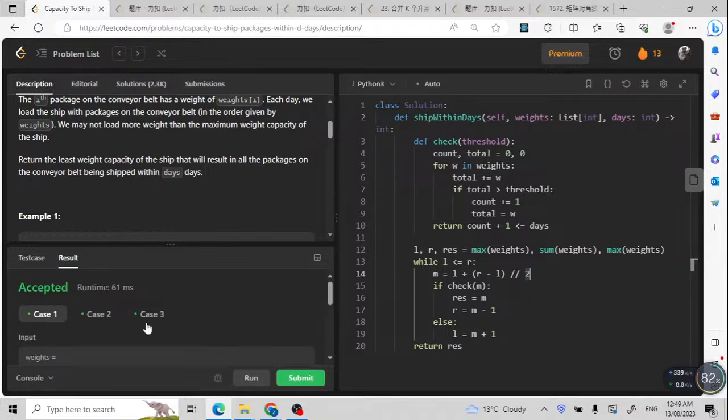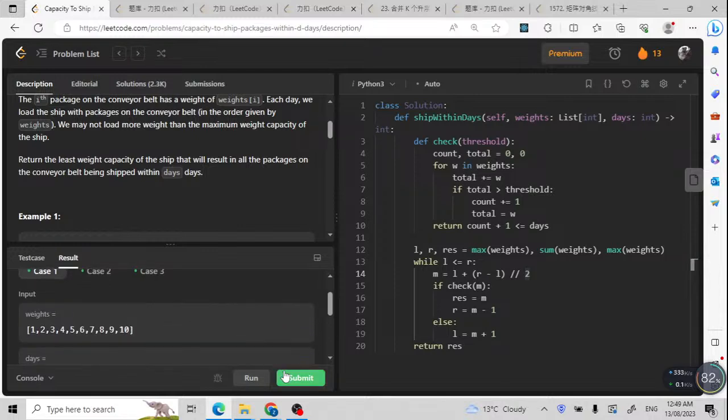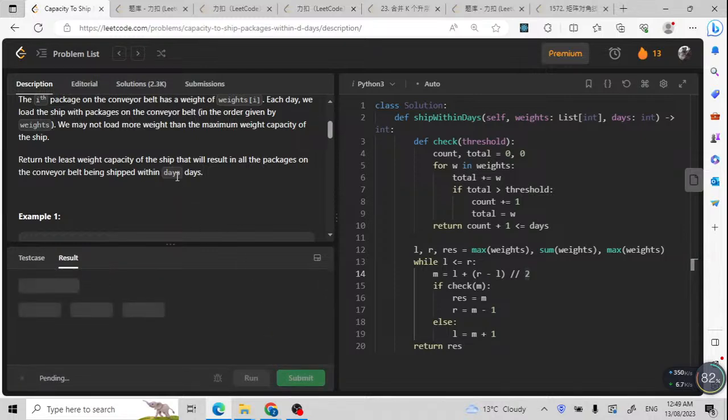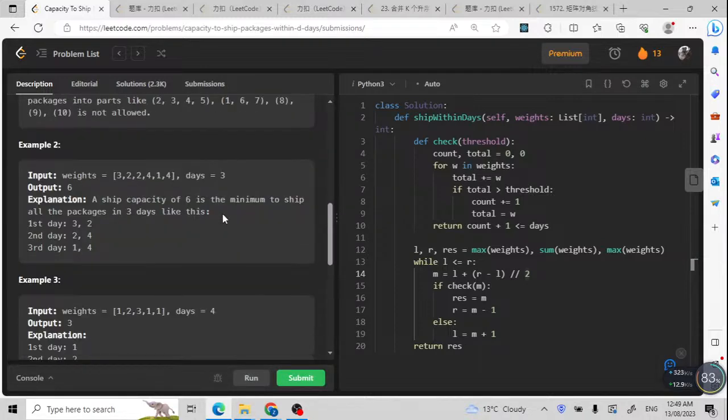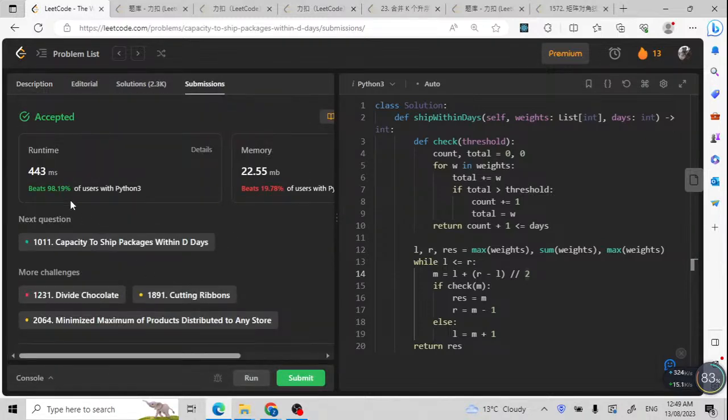As you can see, it works. Now let me submit it to check if it can pass all the testing cases and then analyze the time complexity. As you can see, it's pretty fast, nearly 100%.